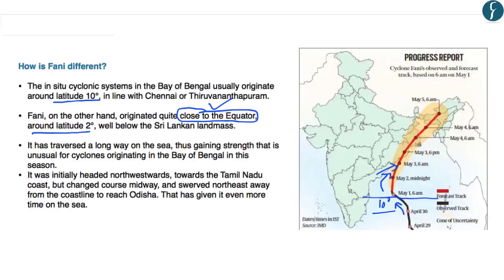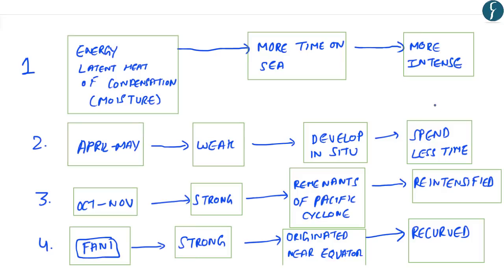And that makes the cyclone Fani different from the other cyclones which develop in the month of May and April. So now let us understand everything by way of these diagrams. As these cyclones become intense because of the latent heat of condensation and the availability of moisture, if these cyclones spend more time on the sea, they will receive more energy in the form of moisture. And that is how they will become more intensified. So this is the normal rule for the intensification of cyclones.